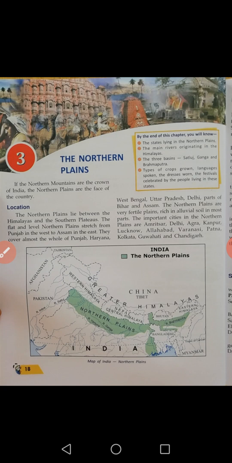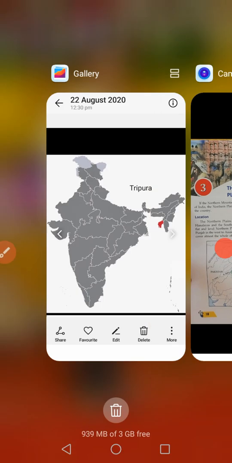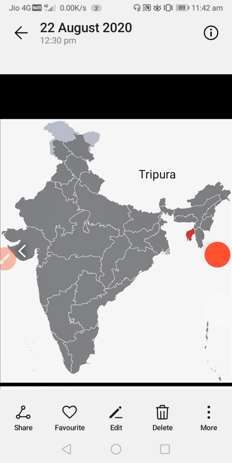Here the state borders are mentioned, but the names of the states are not mentioned in the map. So, in order to understand the states, I will show you the India map.